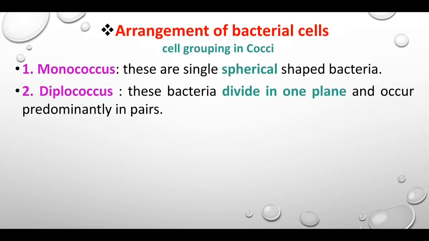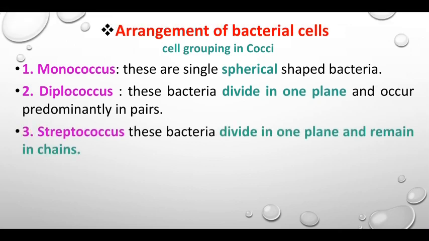diplococcus. Third one, streptococcus. These bacteria divide in one plane and remain in chains. They continuously divide in one plane. It is called streptococcus.